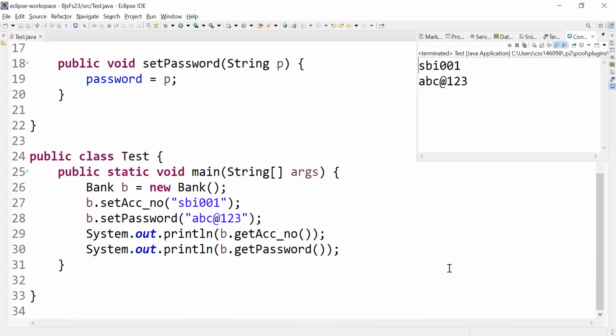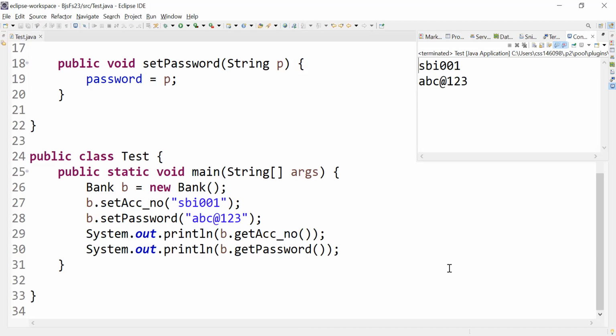Clear? Yes or no? Now listen to me carefully. We learned a concept called array. What is an array? A collection of homogeneous elements stored in continuous memory locations. Why do we require an array? To store a group of elements. Because if you want to store more data, we need to declare variables. If I have 100 variables, then I need to remember 100 variable names, which is difficult for us. So to overcome that, instead of storing the traditional way, we started storing the data in an array.